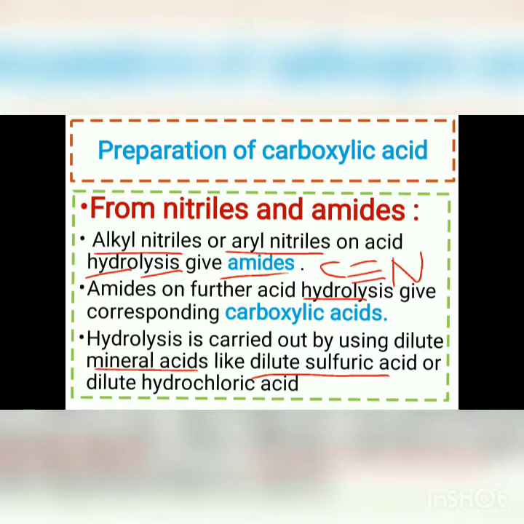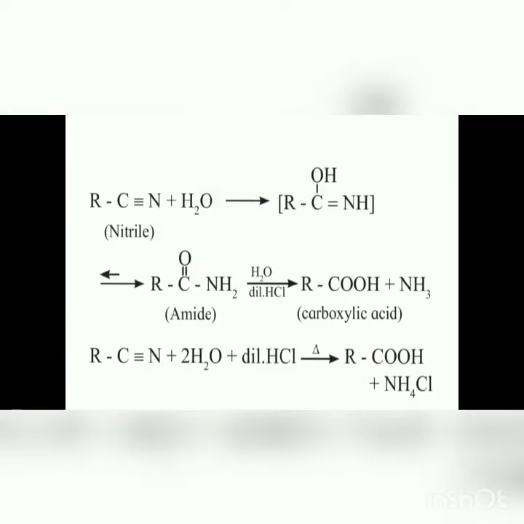Now let us see how this reaction takes place. First, the general formula for a nitrile is RC triple bond N, that is carbon and nitrogen with a triple bond. When it undergoes hydrolysis with water, H2O, the triple bond breaks down into a double bond and there is formation of an intermediate product.